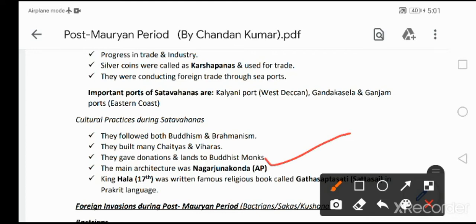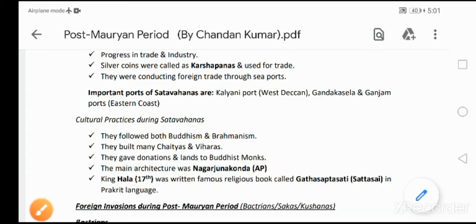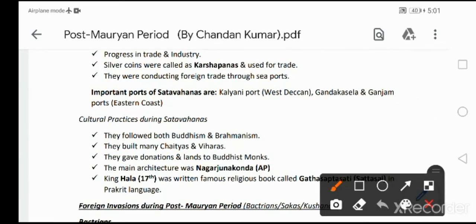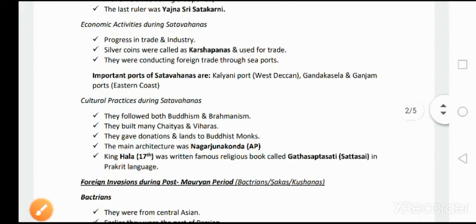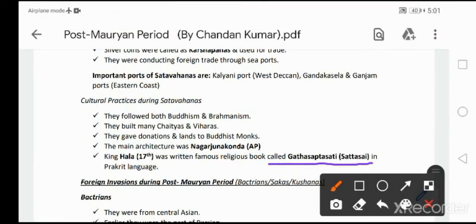It is in Andhra Pradesh. Please remember, very very important. Then, as I discussed earlier, the 17th king of the Satavahanas, Hala, wrote a famous religious book called Gatha Saptashati. Very very important. It is also known as Sattasai. It is in Prakrit language.